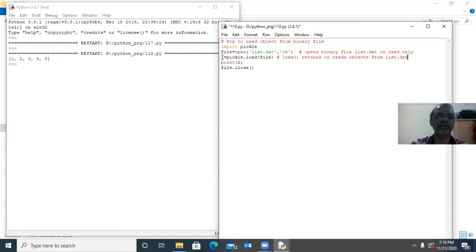Here L contains one object, that is the list object 1, 2, 3, 4, 5, which is printed. That's very simple.